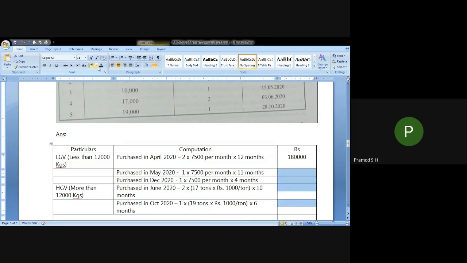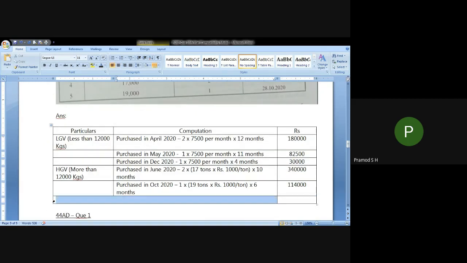So the taxable amounts would be these, and the total income which is required in the question under section 44AE would be 7,46,500. Total income under section 44AE will be 7,46,500. So that's what was asked in the question.